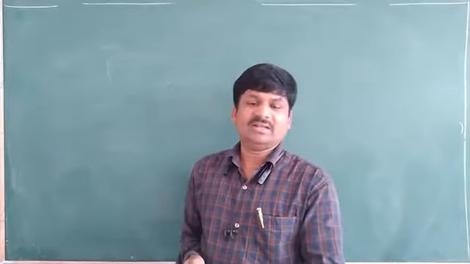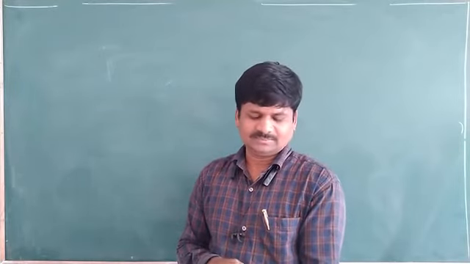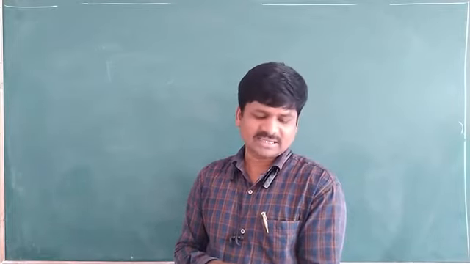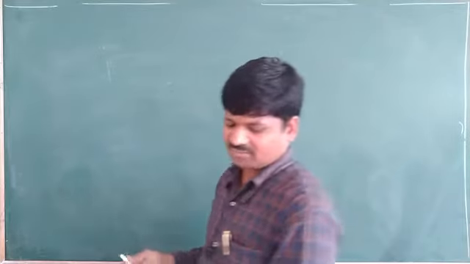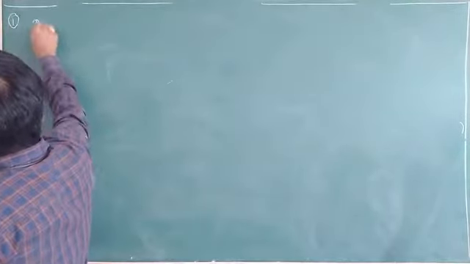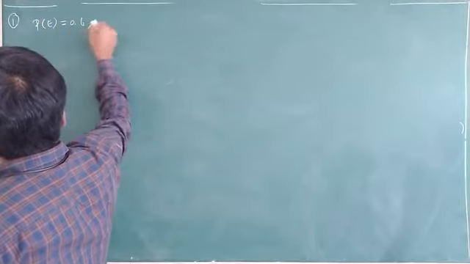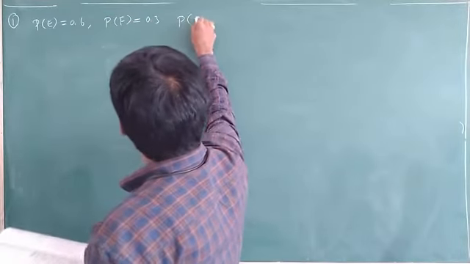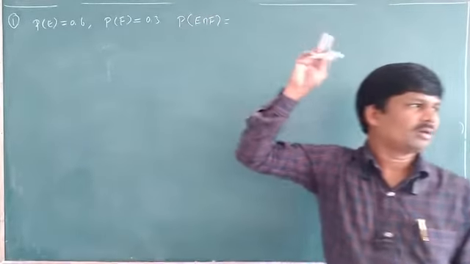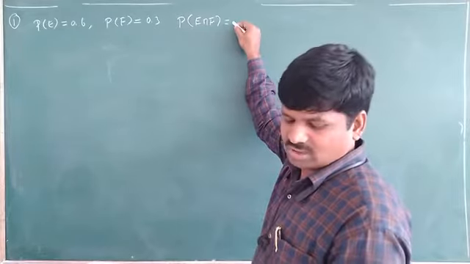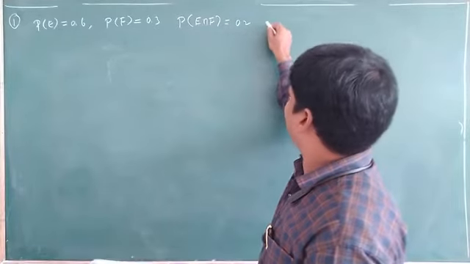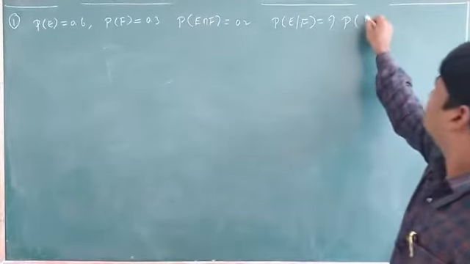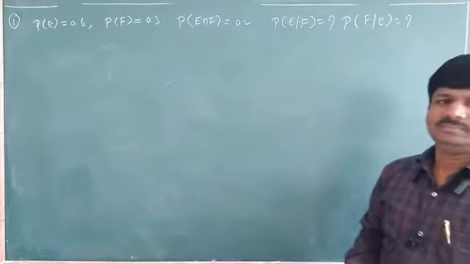What is given here? Given that E and F are events such that probability of E is 0.6, probability of F is 0.3, and probability of E intersection F is 0.2. Find probability of E given that F, and probability of F given that E. That is what he is asking.